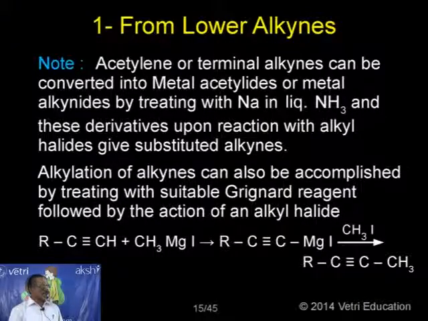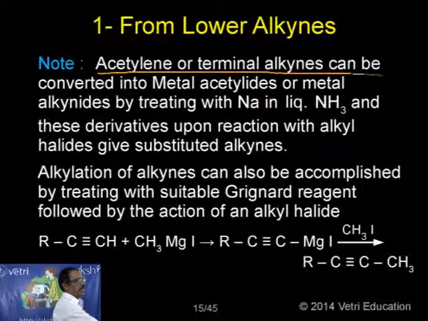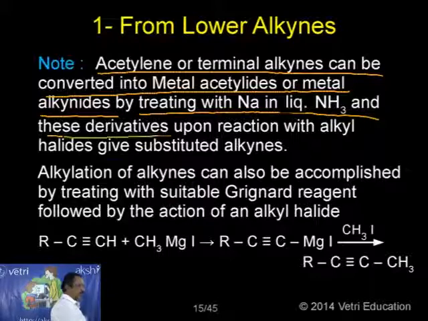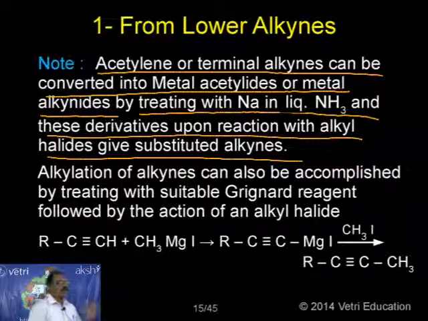Now in this case, I want to give one more piece of information, kindly follow me. Acetylene or terminal alkynes can be converted into metal acetylides or metal alkynides by treating with sodium and liquid ammonia, and these derivatives, upon reaction with an alkyl halide, give substituted alkynes. Why is this point most important? Because if the alkyne does not have a terminal hydrogen, this method is not suitable. That is the most important information.